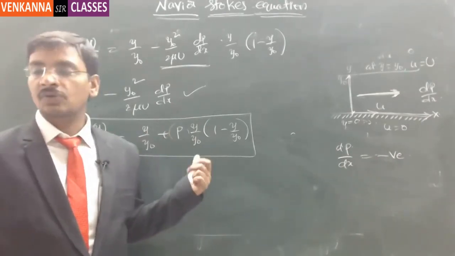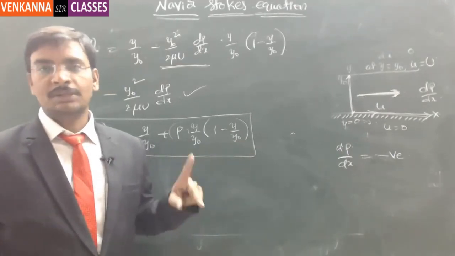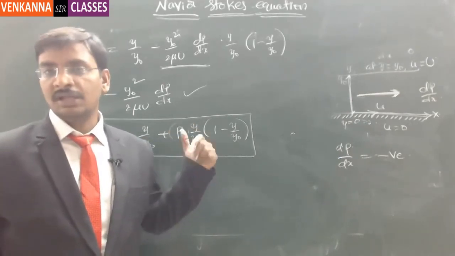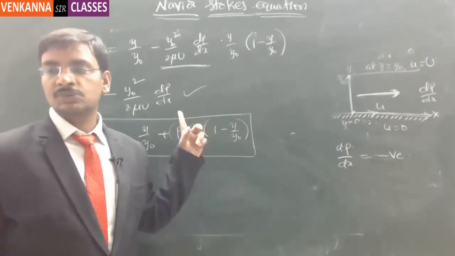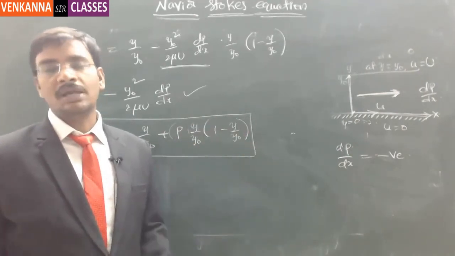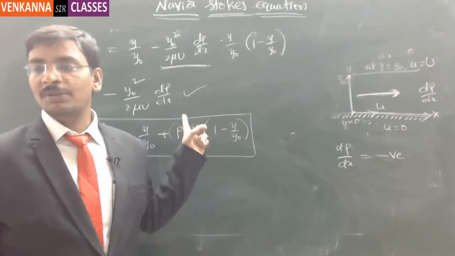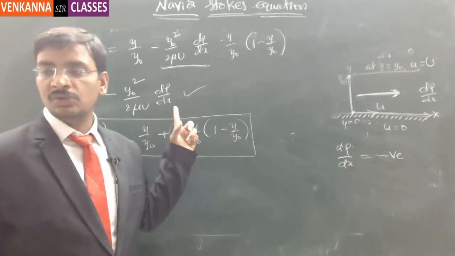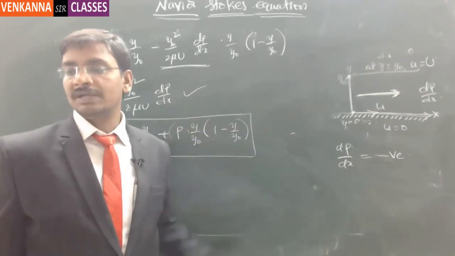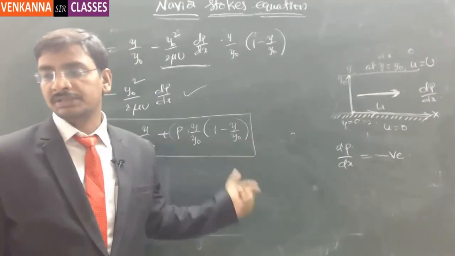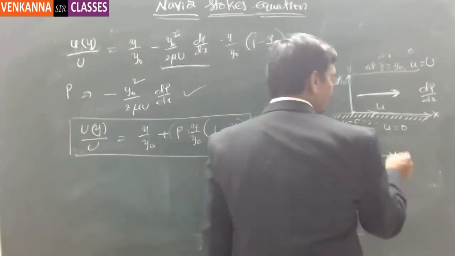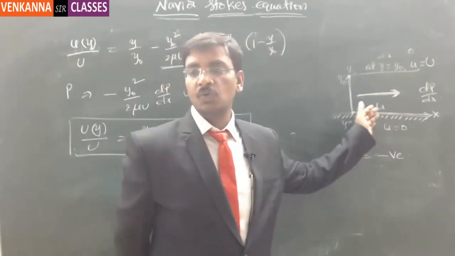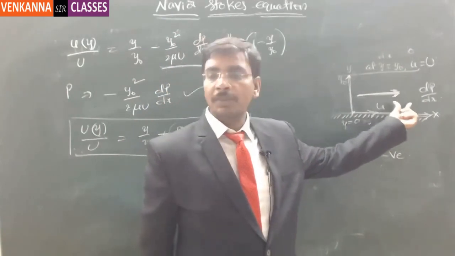In the generalized Couette flow, we have taken two different variations. One is the plane Couette flow, and another is plane Poiseuille flow. This is the most generic format. In the most generic format, if dp by dx has a certain value, then we call it the Poiseuille flow. If dp by dx is 0, then we call it the plane Couette flow. Now here, this dp by dx value will decide whether the flow goes in the forward direction or the backward direction. If dp by dx is negative, then there will be a negative pressure gradient onto the other side. That means if you move in the positive x direction, there will be a drop in the pressure.